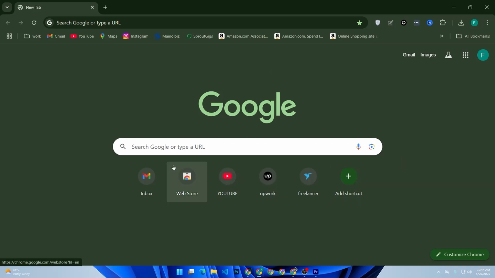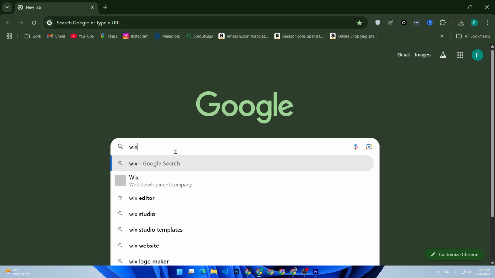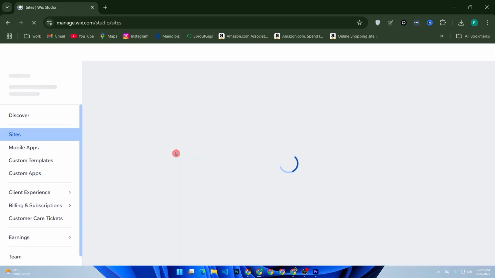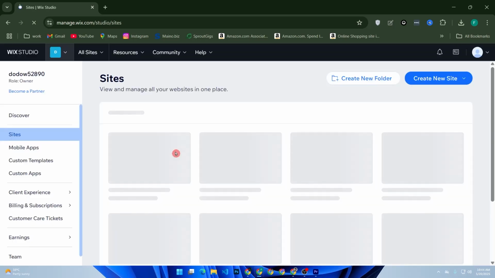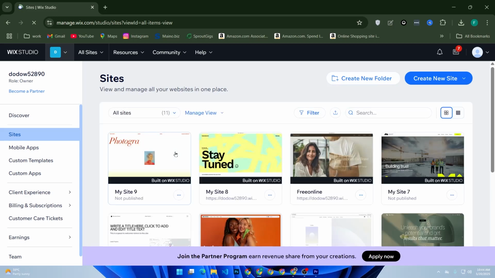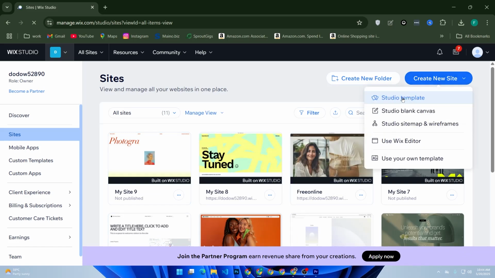First of all, go to wix.com and sign up with your email, Google, or Facebook account. If you already have an account, just log in. Click create new site to start building your new portfolio. Click new site, then choose the studio template section.